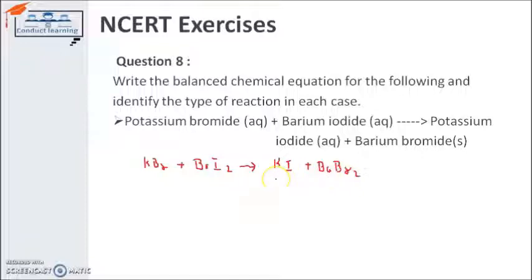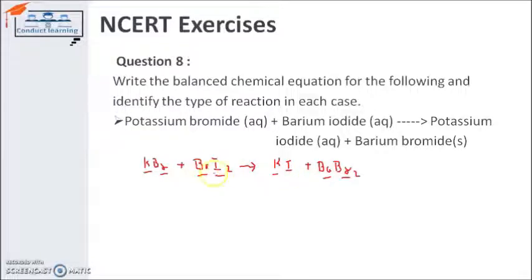So in this chemical equation I have to check whether it is balanced or not balanced. First of all, potassium has one atom on the reactant side and one atom on the product side. Bromine has one atom on the reactant side and two atoms on the product side, so it's not balanced. Barium has one atom on the reactant side and one atom on the product side, balanced. Iodine has two atoms on the reactant side and one atom on the product side. So iodine and bromine are not balanced.